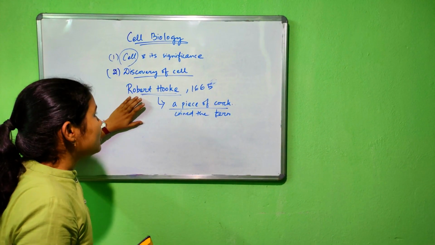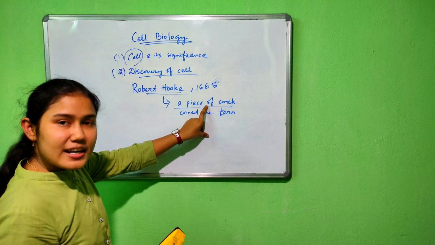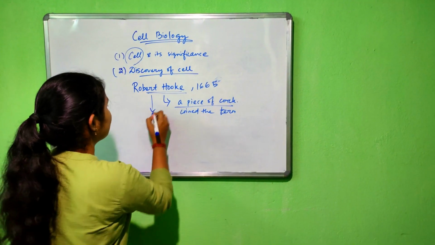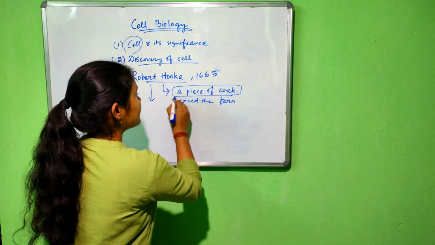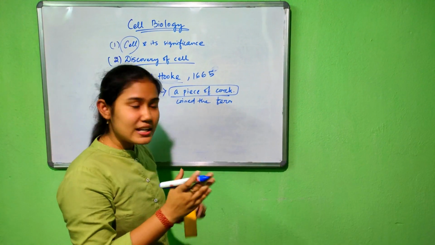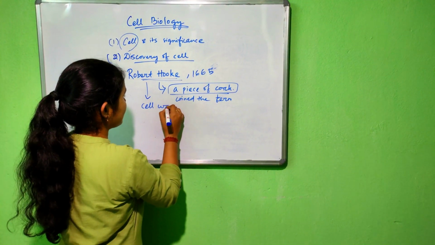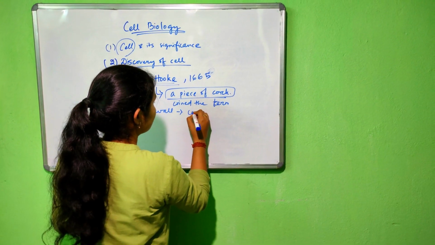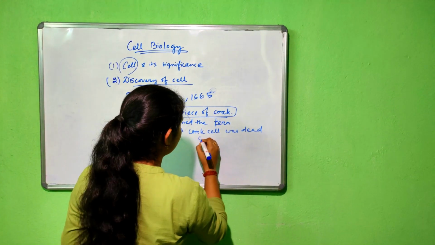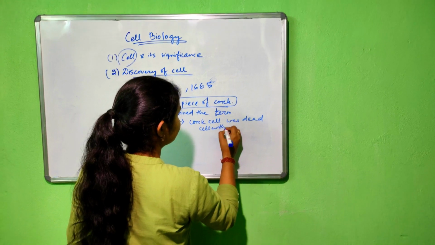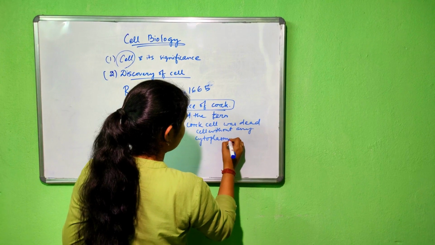So actually Robert Hooke discovered a dead cell. Why? Because a cork cell is a dead cell and he is known as the discoverer of cell wall. He actually observed the dead cell of cork, that is only the cell wall part, without any cytoplasmic content, because the cork cell was a dead cell without any cytoplasmic content.